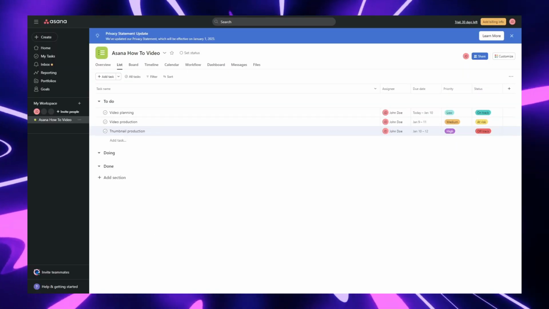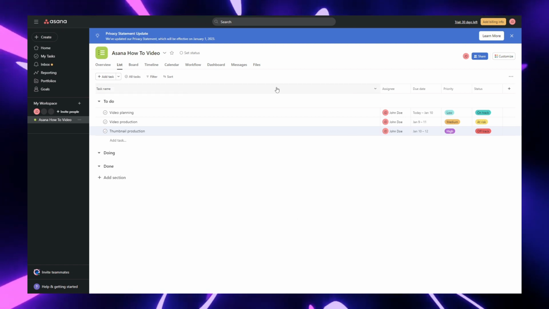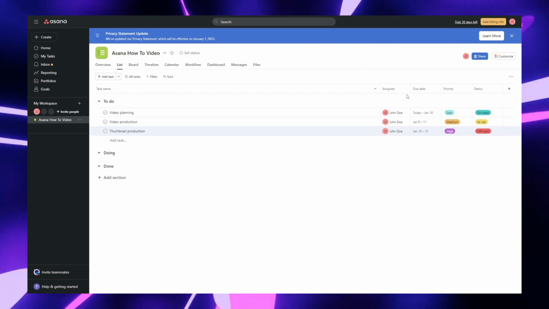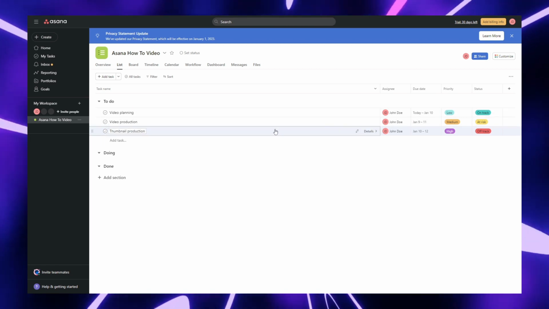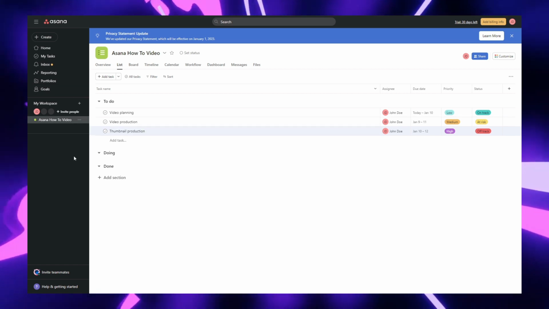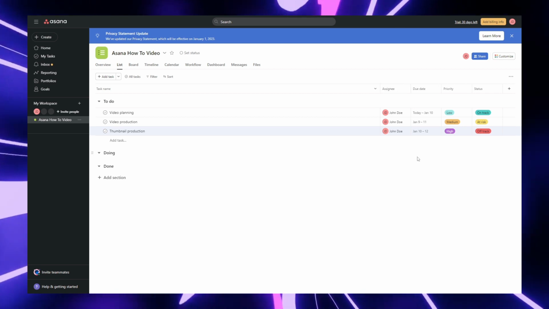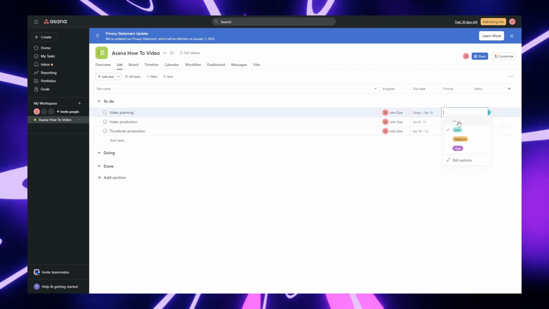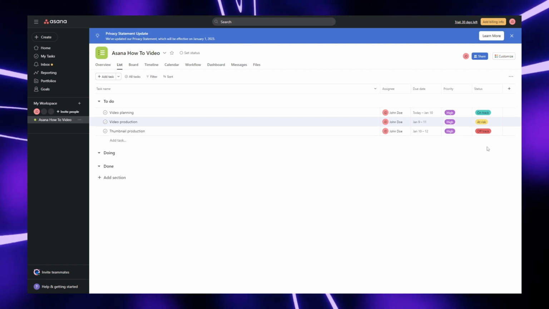Here is the main screen. So this is the Asana how-to video page. So this is the first simple task. So from here, once we are done with a certain task, you can see right here we have the video planning, production, and thumbnail production. These are all on the to-do list. We can see the person who's doing it, John Doe, the due date, and the priority list. So for low, we're actually going to change that to high. We're going to change all of these to high.